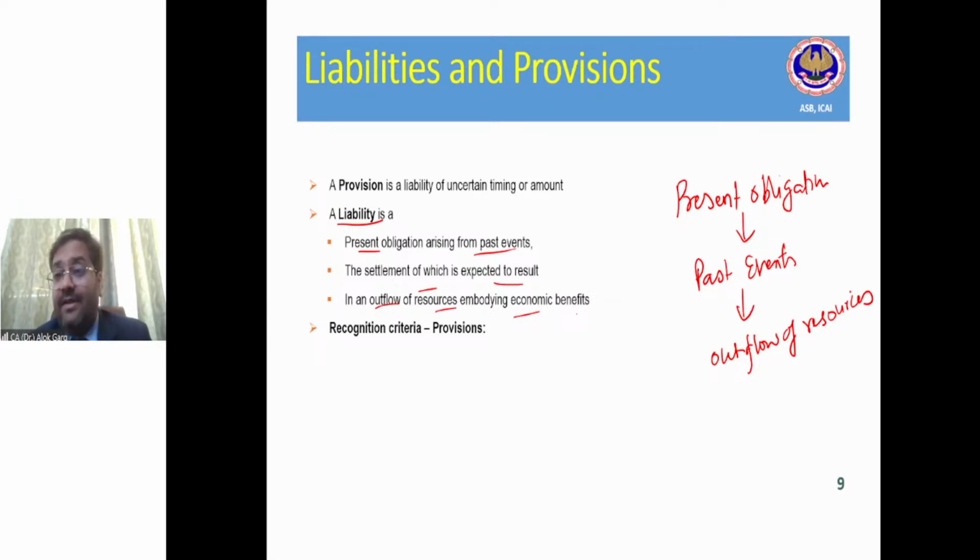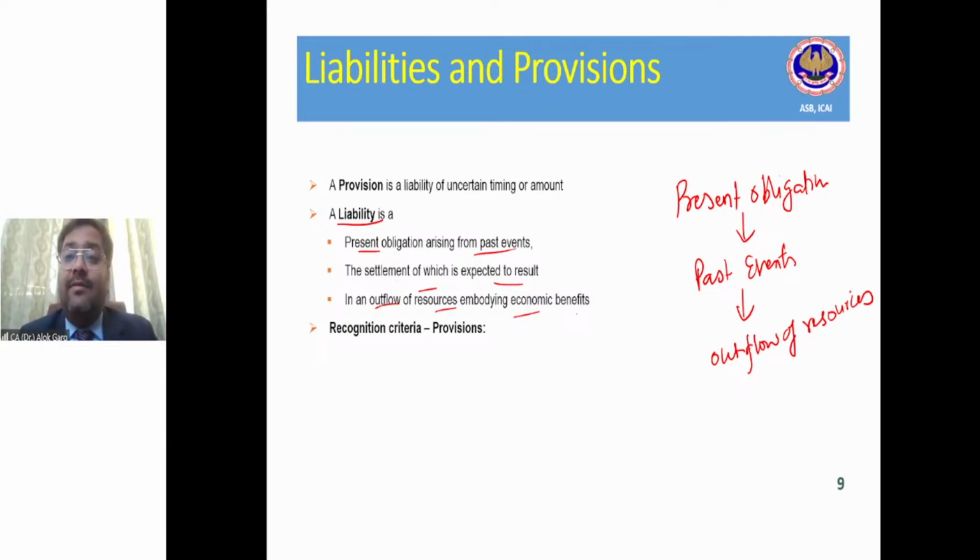So let's evaluate whether it is a liability. Is there any present obligation due to a past event? If yes, what is the past event? The past event is I have entered into a contract with Viraj and I have taken services from Viraj, right? Is there any present obligation? Yes, since due to the past event I have entered into a contract and taken a service, there is a present obligation to pay Viraj, right?